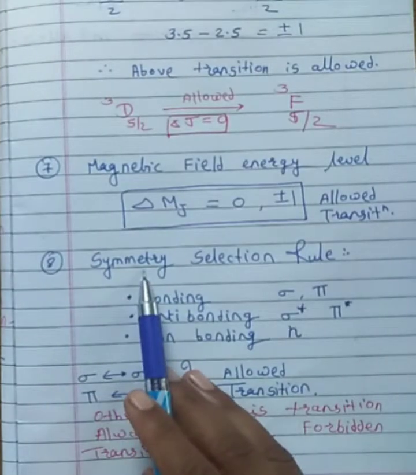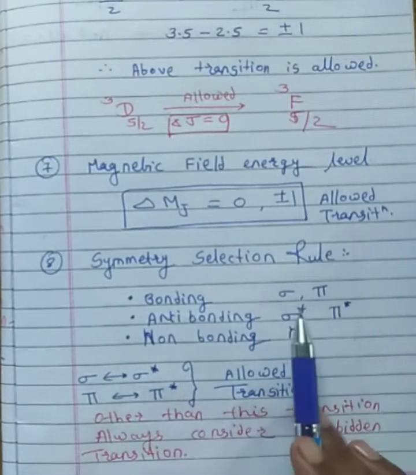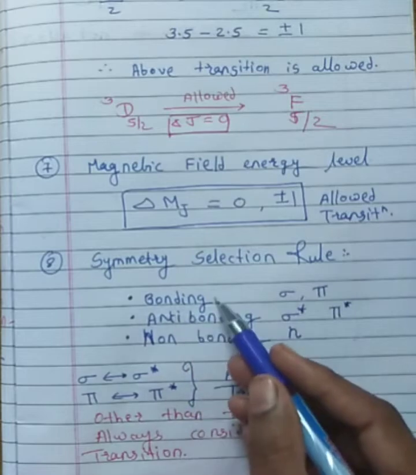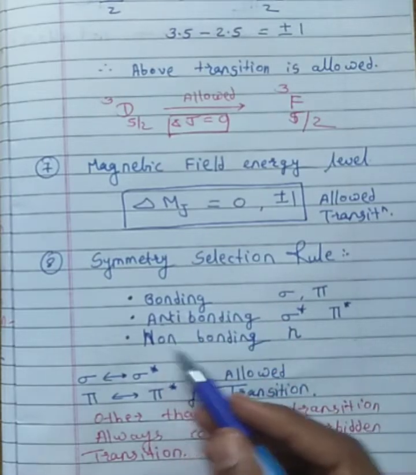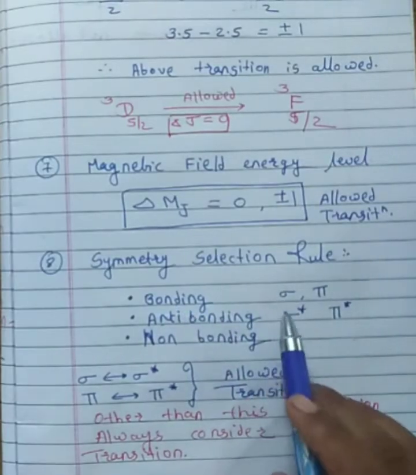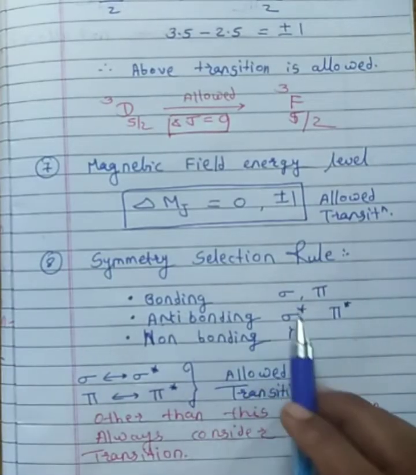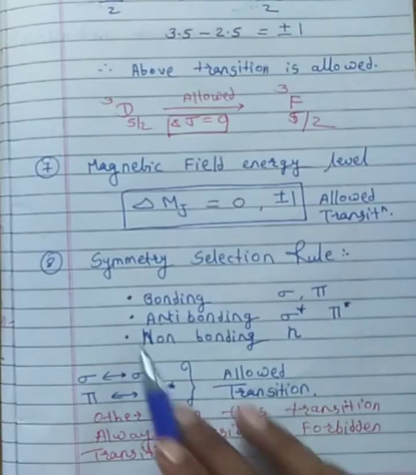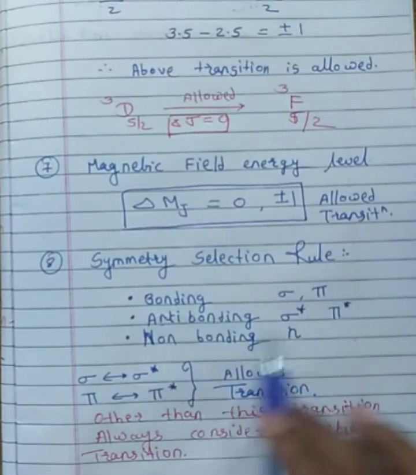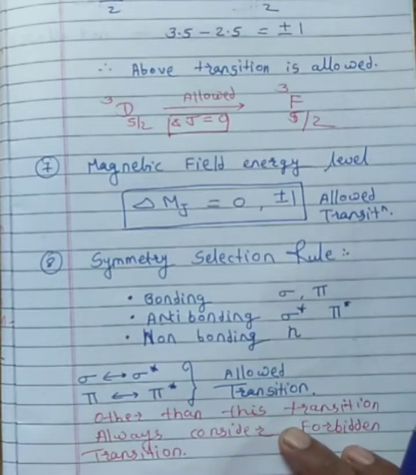Okay. So next is the symmetry selection rule. In the symmetry selection rule, you know very well that there are 3 types of bonding that occur in a molecule. The first one is bonding molecular orbital, then anti-bonding, and then non-bonding molecular orbital. Always remember that in a bonding molecular orbital there are 2 types of bond present, sigma and pi bond. For anti-bonding molecular orbital, sigma star and pi star, and for non-bonding it is n. Okay, all this you have already seen in electronic transitions in IR spectroscopy, and also in the molecular orbital theory of coordination chemistry in TYBSc.